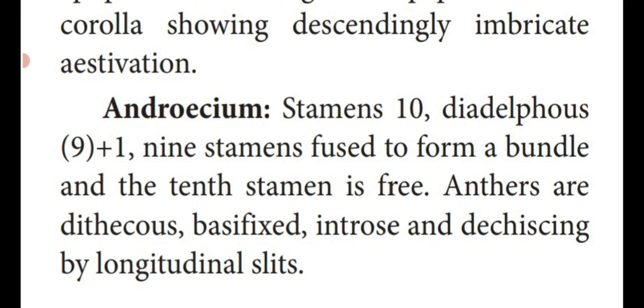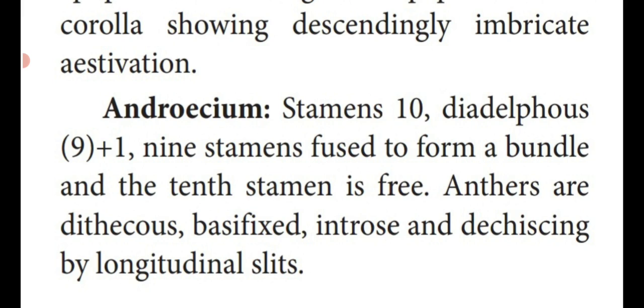Anthers: a stamen consists of two parts, the filament and the anther lobe. These anthers contain two lobes, so dithecous, basifixed, attached to the filament at the base of the anther lobe. Introrse, that means they dehisce, split, to liberate the pollen grains.